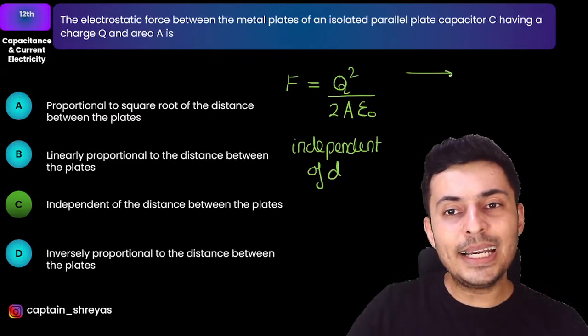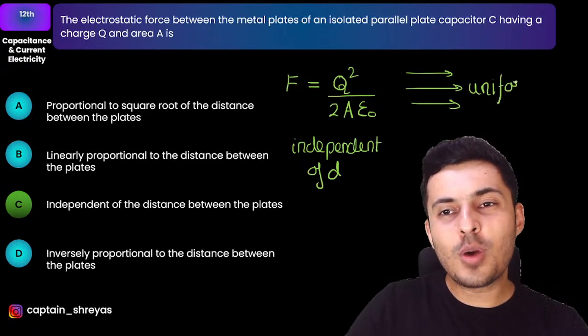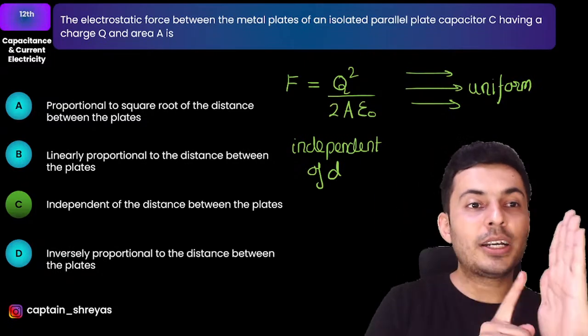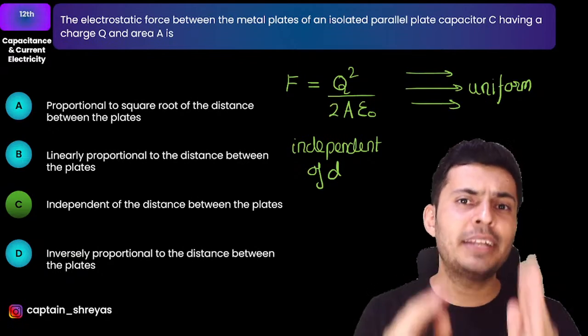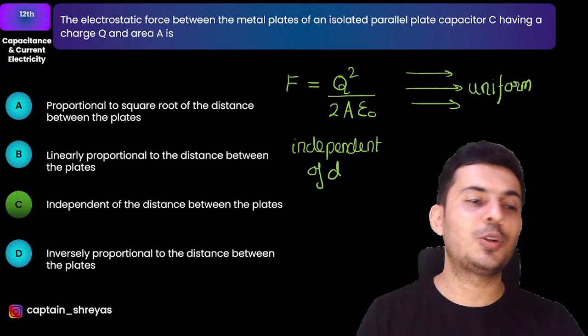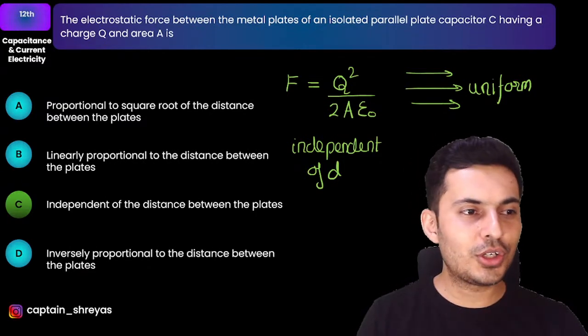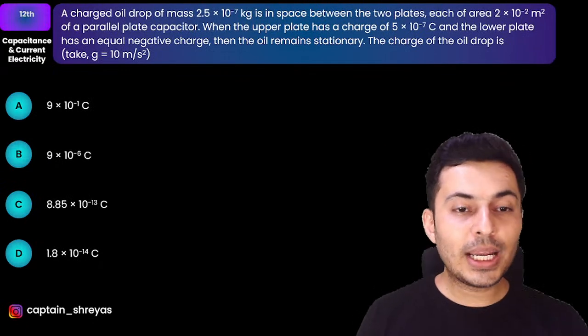Remember, the field is uniform. Whenever you have a uniform field, the strength is the same everywhere. So it's not like when you go far away, the strength reduces. The strength remains the same. That's why it is option C. Is that understood? Can we go ahead to the next question? Great. Let's go then. Look at this question now.